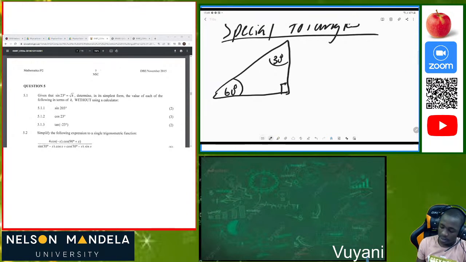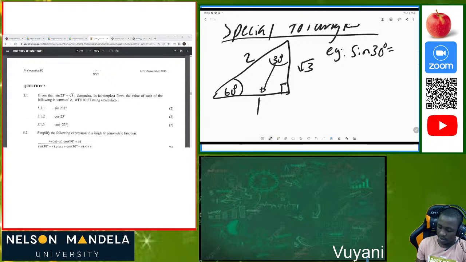Okay, there must be values on the opposite side so that you understand them. So it's always 1. We also have root 3, and we always have 2 here. I put my 2. So this is the special triangle, with special angles. For instance, if they say sine of 30 degrees is equal to opposite.